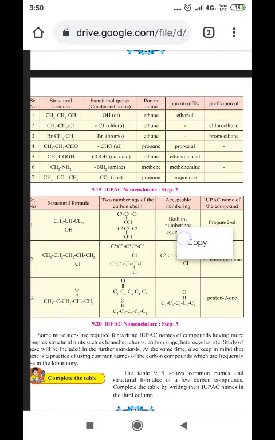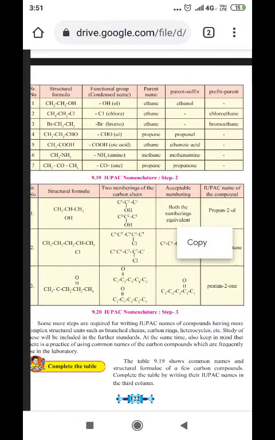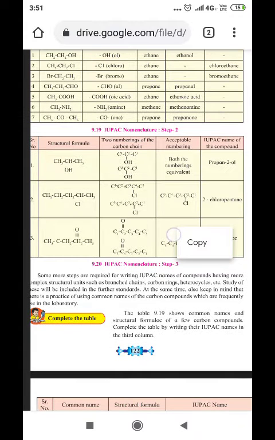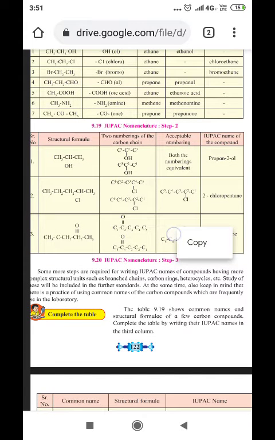Functional group is there which is used in prefix, that is halogen. And step 3, numbering the carbon atom to the functional group which has got the smallest number. You can see the examples here.